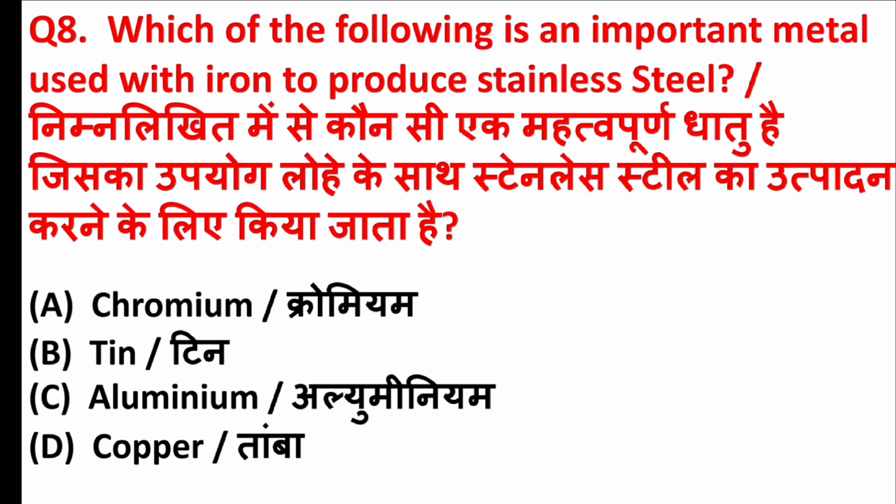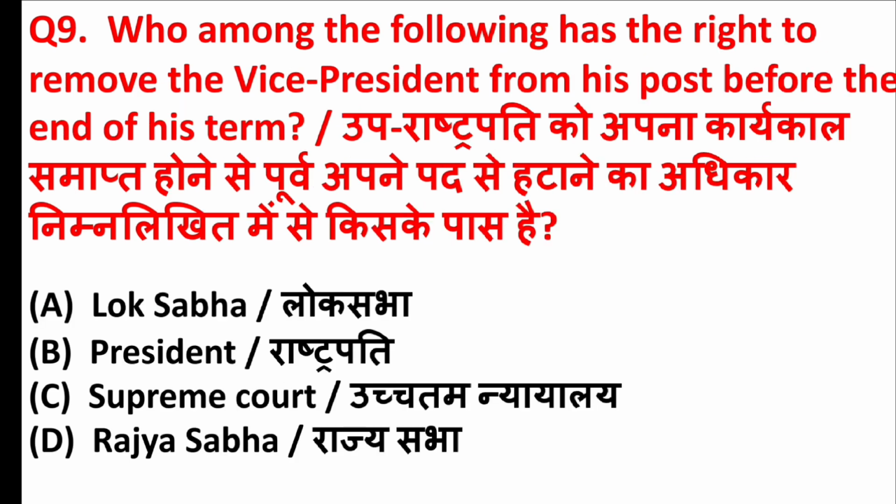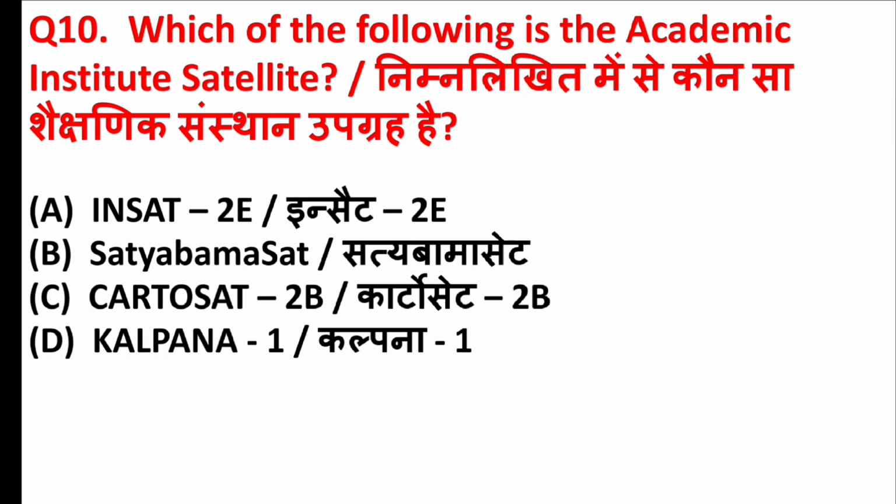Which of the following is an important metal used with iron to produce stainless steel? Right answer is option A, chromium. Who among the following has the right to remove the vice president from his post before the end of his term? Right answer is option D, Rajya Sabha. Which of the following is the academic institute satellite? Right answer is option B, Satyabama Sat.